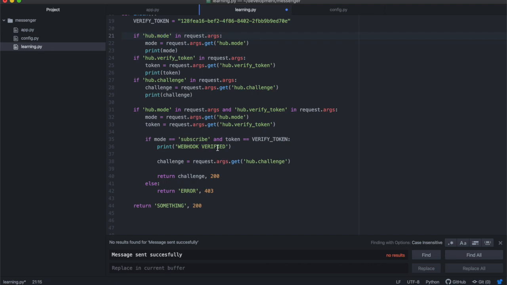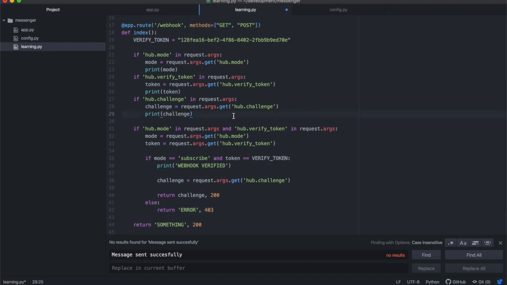Then you can say that the webhook has been verified, and then you send back the challenge. The challenge is actually the same challenge that would have been sent by them. You feed it back to Facebook, and if everything is well, you give it a 200 code, or otherwise, if these don't match, you give it an error 403, like they don't have permission to access this URL, this endpoint. And this is what this line of code does.